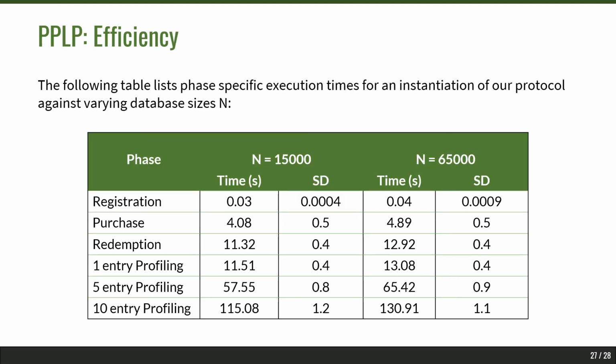We implemented our protocol and then measured the execution times of all the phases in this protocol. We also varied the size of the database we used between 15,000 entries to 65,000 entries. As you can see from the table, the execution times are largely independent of the database size. And when it comes to profiling, times depend on the number of entries we use for the profiling function.